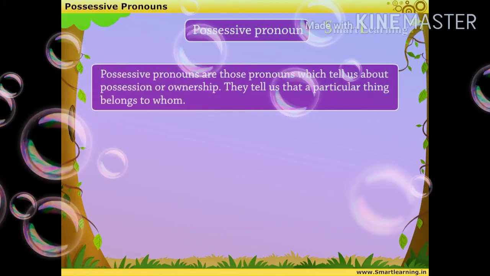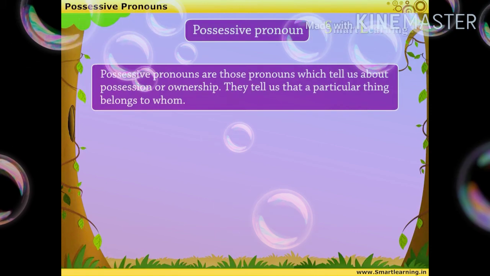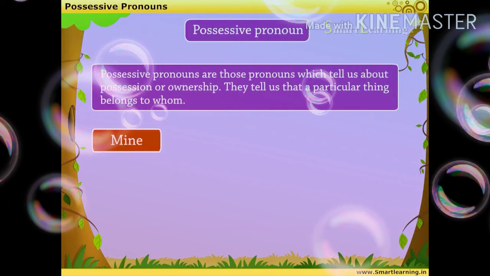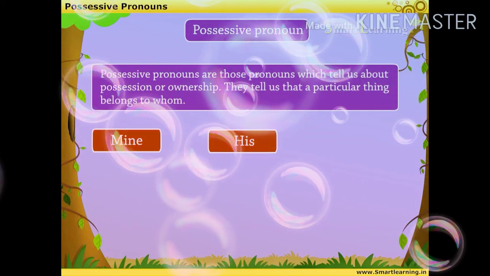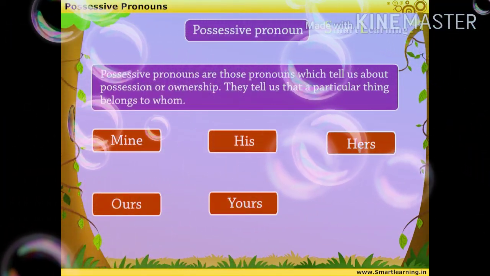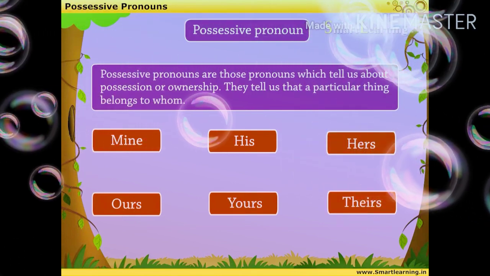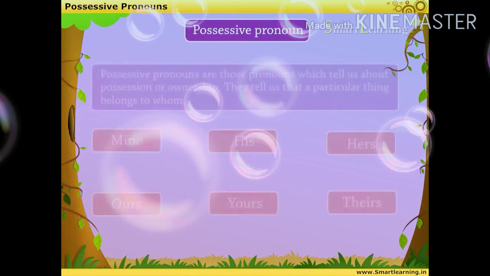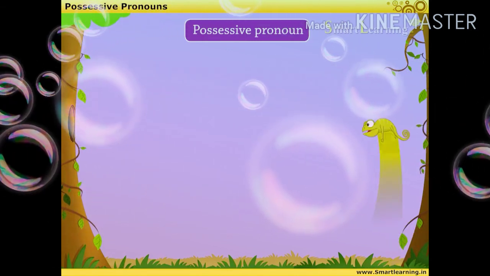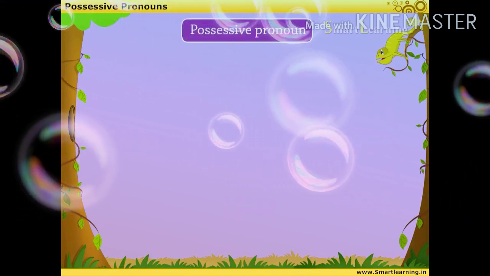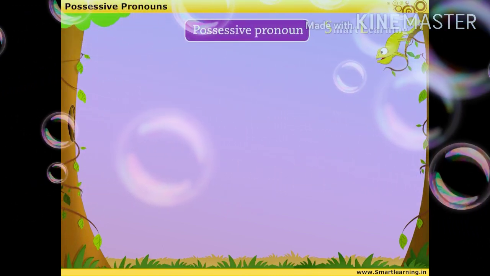They tell us that a particular thing belongs to whom. Like mine, his, hers, ours, yours and theirs are called possessive pronouns. Children, have you noticed them in the sentences? Let us learn more about possessive pronouns with the help of some examples.